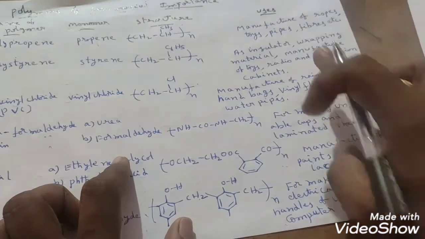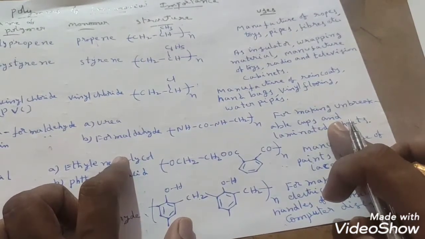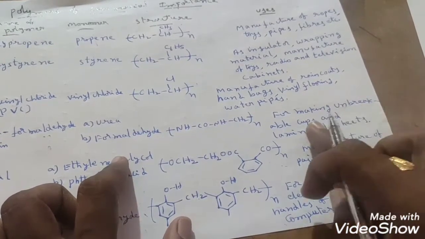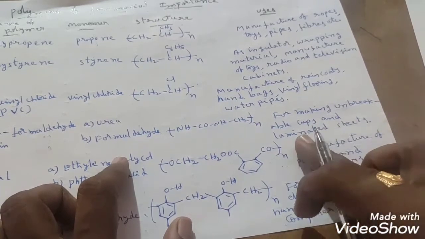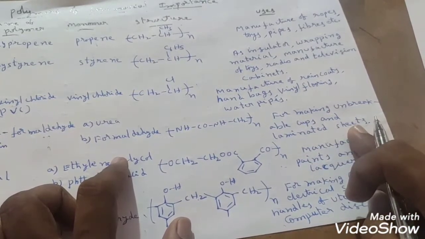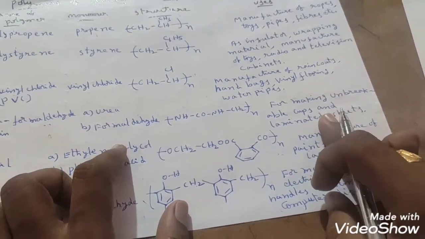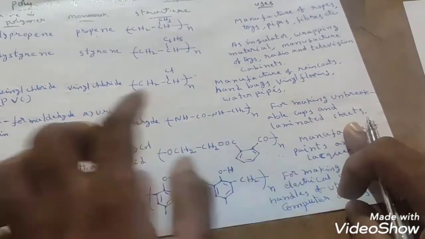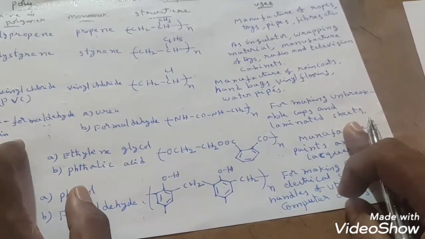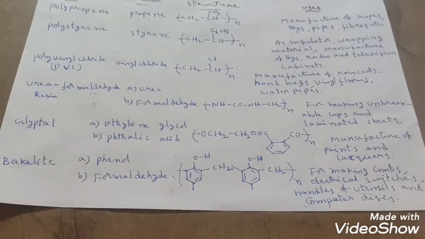So then what are the uses of this urea formaldehyde resin? Means for making unbreakable cups and laminated sheets. For that purpose we use this urea formaldehyde resin.